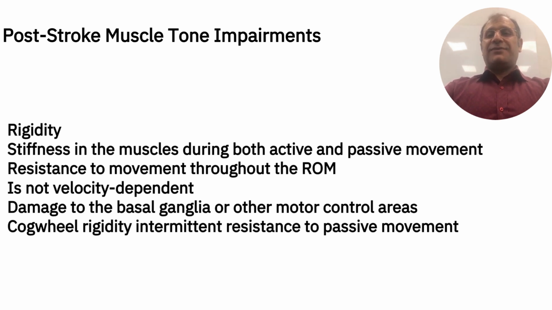Rigidity is characterized by stiffness in muscles during both active and passive movement, difficulty with smooth coordinated movements, pain and discomfort, and reduced range of motion. Cogwheel rigidity is a type of hypertonia characterized by intermittent resistance to passive movement, giving a jerky, ratcheted feel similar to the clicking of a cogwheel.